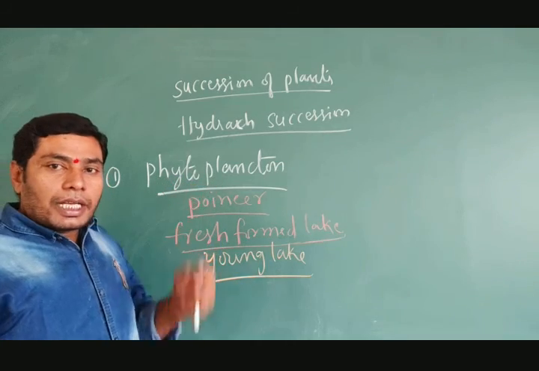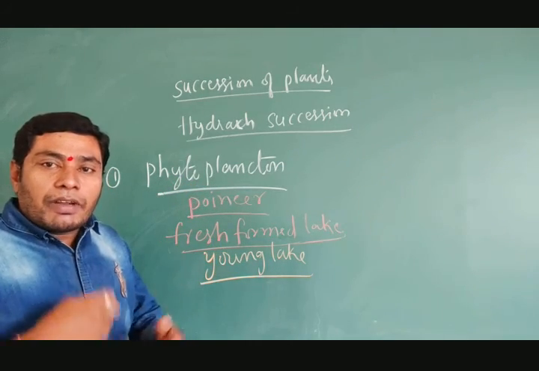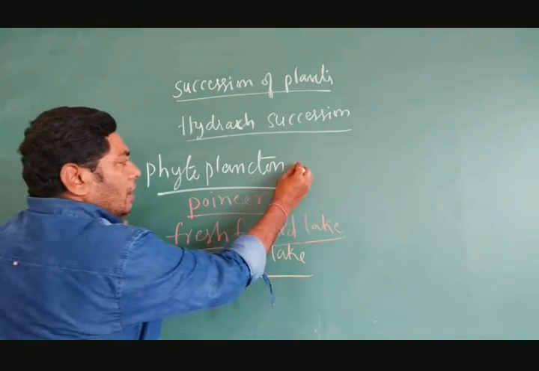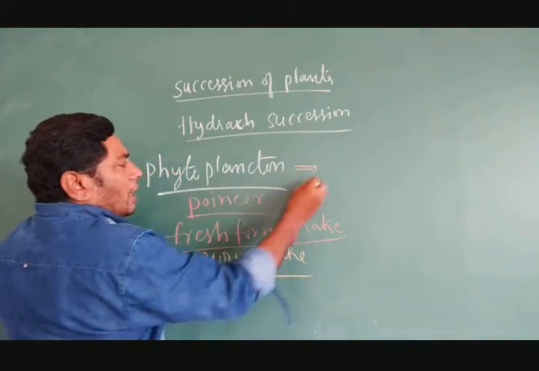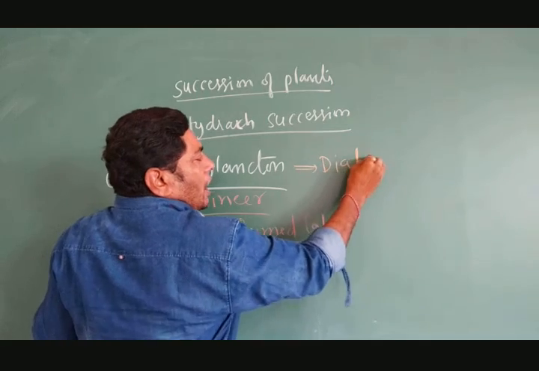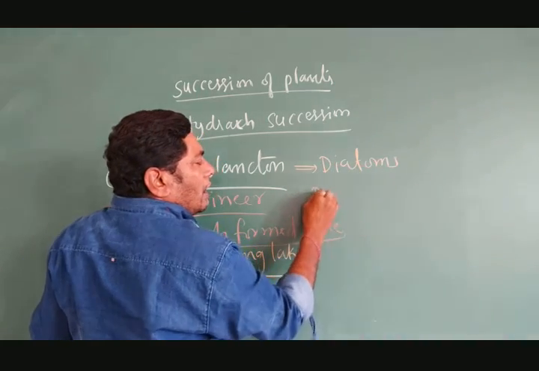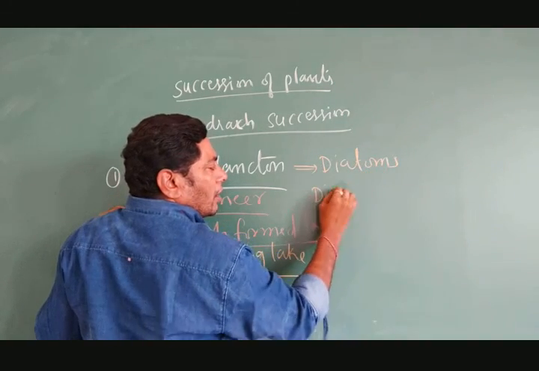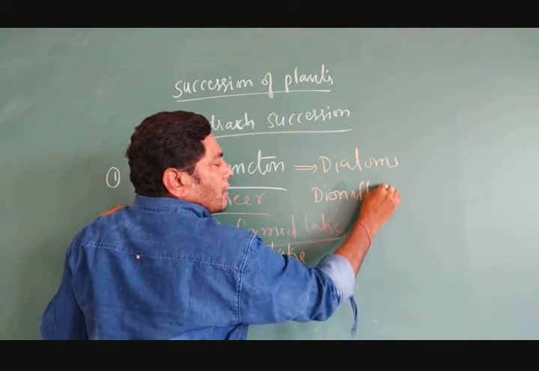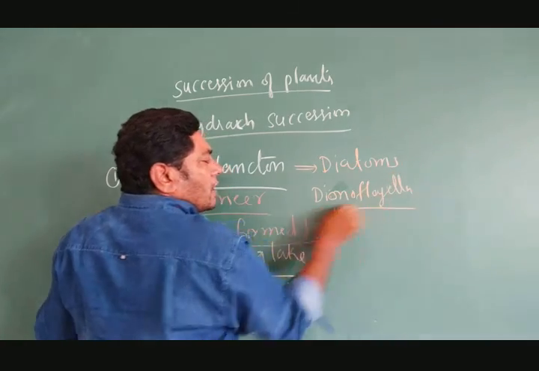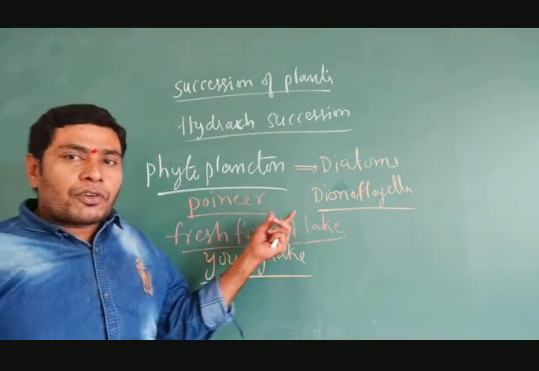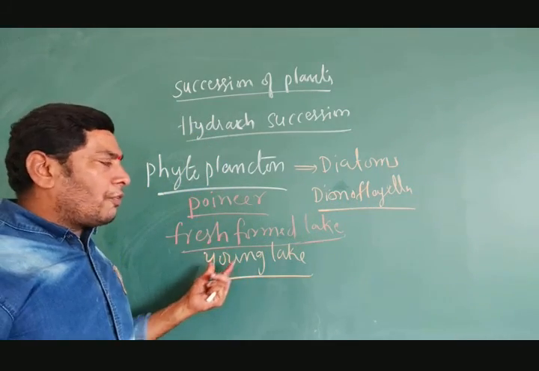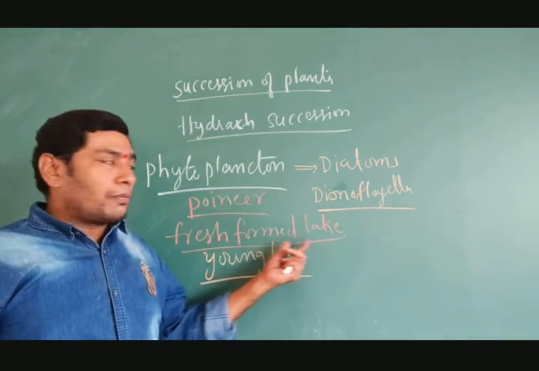And next there will be growth, for example the diatoms as well as the dinoflagellates. These are unicellular photosynthetic organisms growing in the newly formed lake or water body.